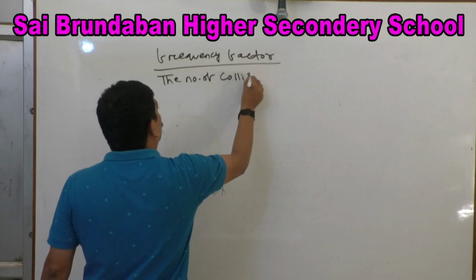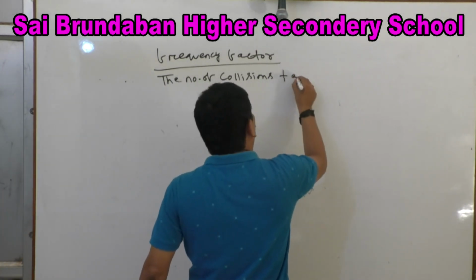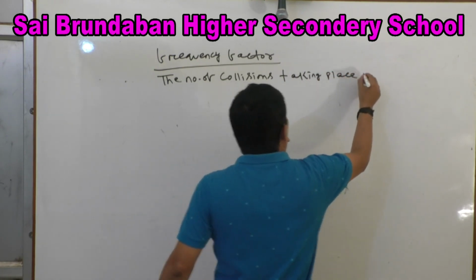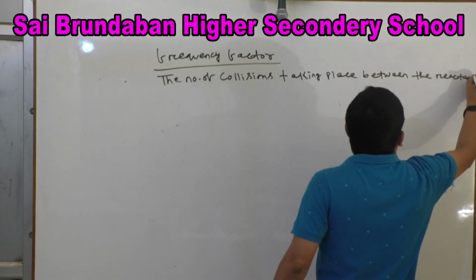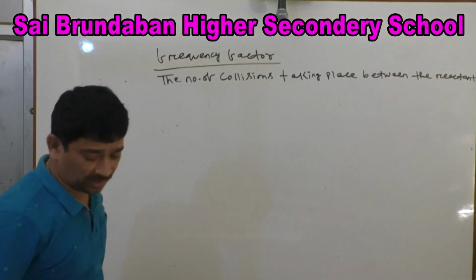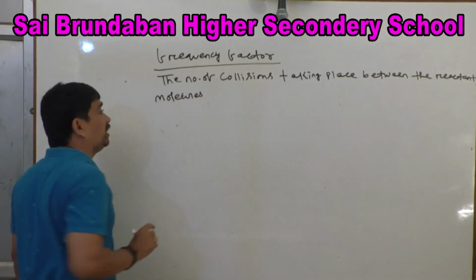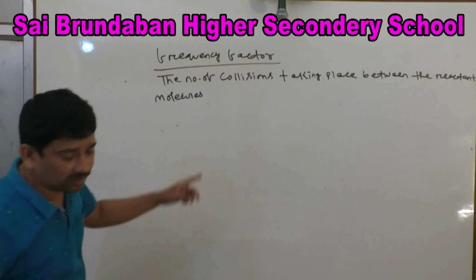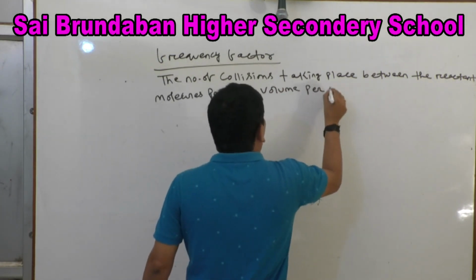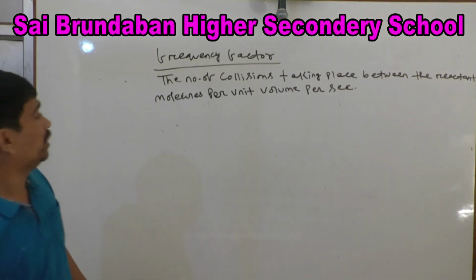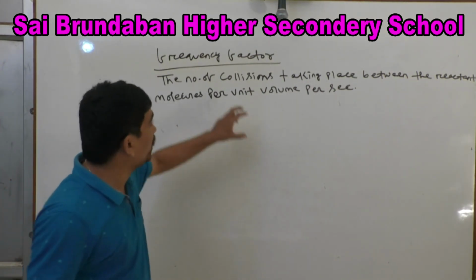The number of collisions taking place between the reactant molecules per unit volume per second is called collision frequency.